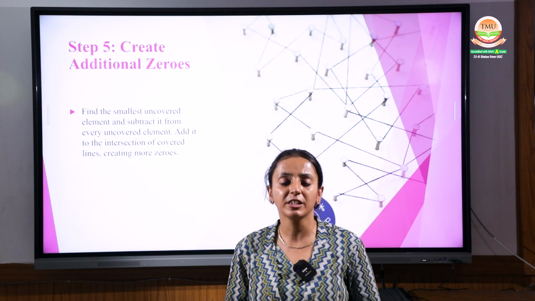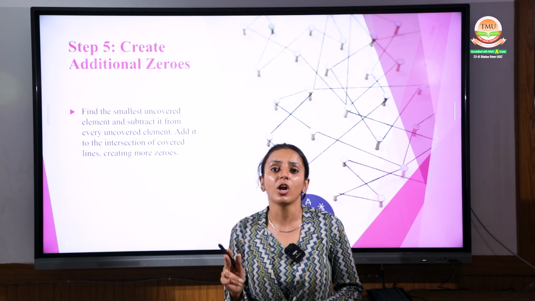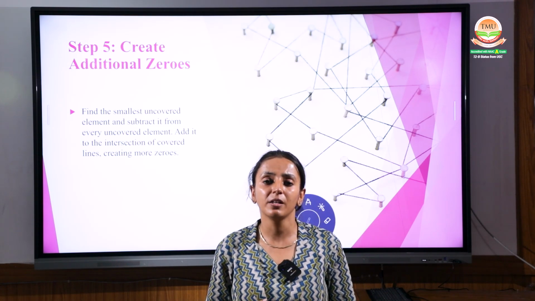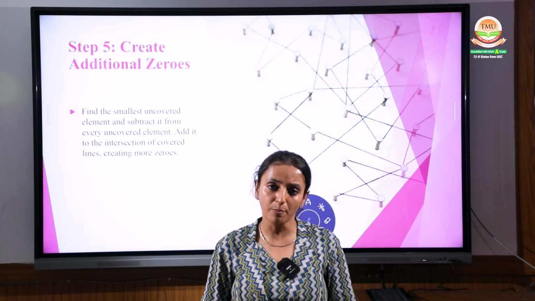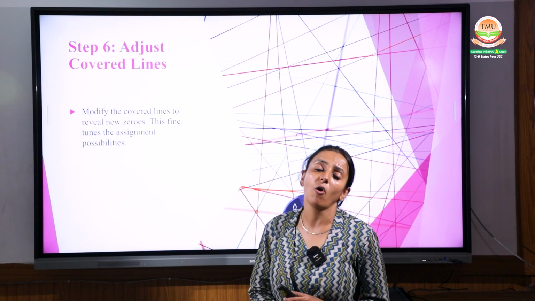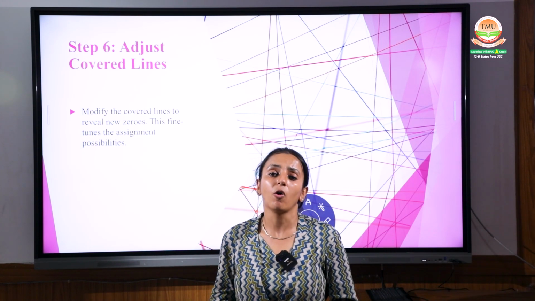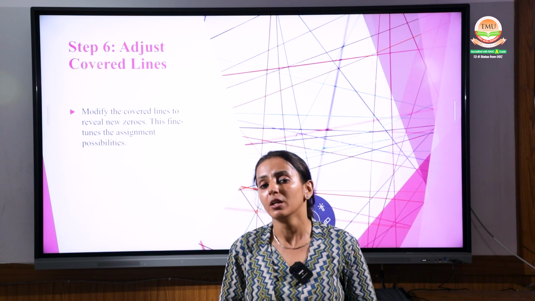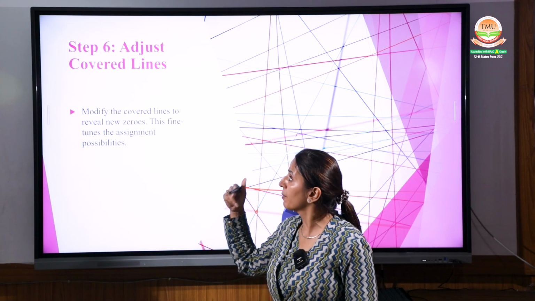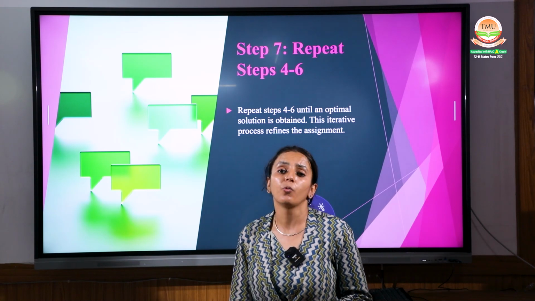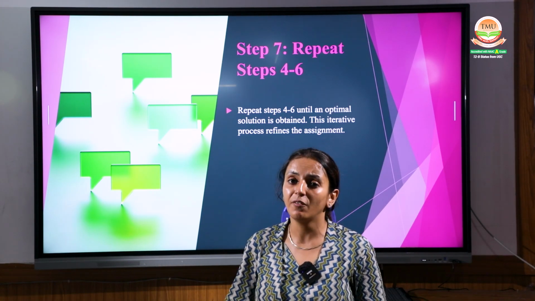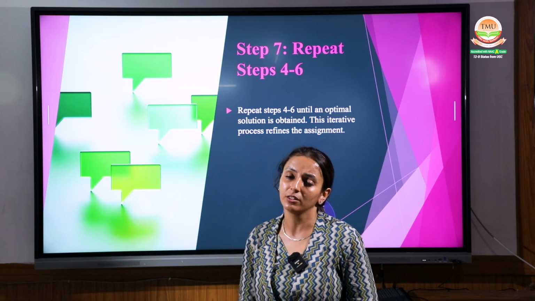If it is not done, the next step is to make the adjustments. How is the adjustment done? Select the smallest from the uncovered cells, subtract it from the uncovered cells, and add it to the intersecting point, right? Now the next step is to repeat the process until all the adjustments have been done and the lines are equal to your n number of the matrix, right? Repeating the steps again and again, you will get the optimum solution once your lines are covered and one task is given to another person.